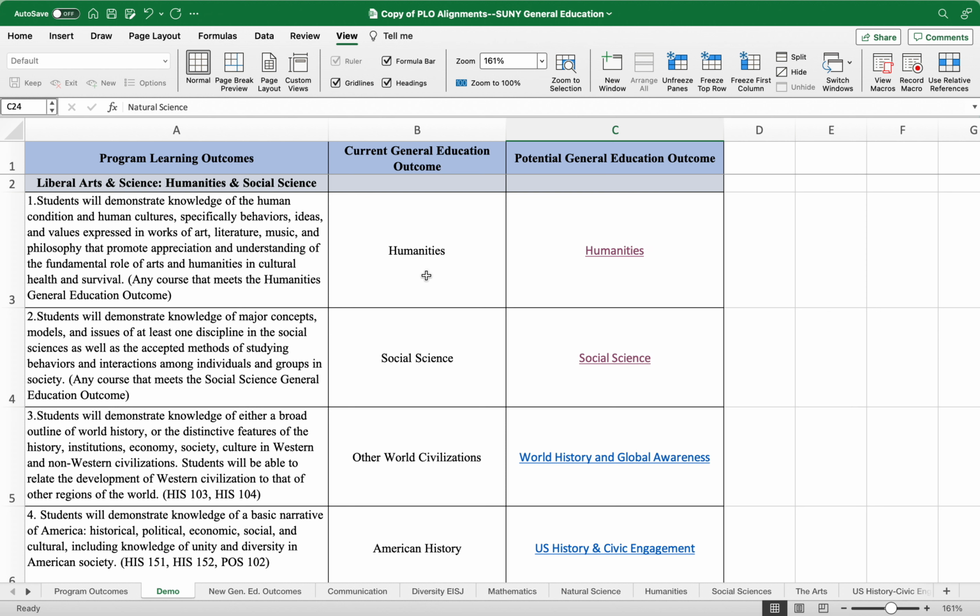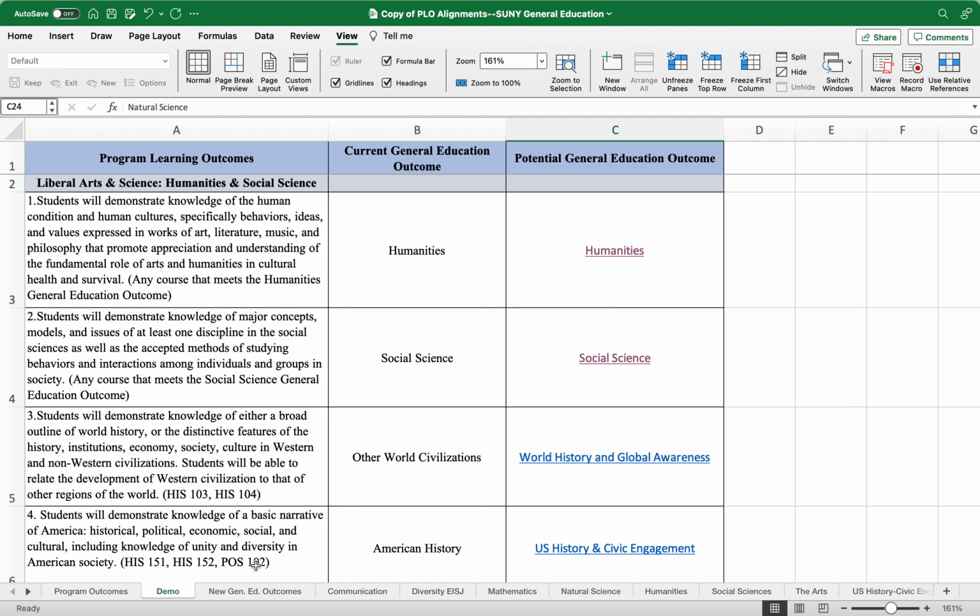So just a reminder that these new SUNY Gen Ed outcomes go into effect in the fall of 2023 for our transfer programs, our AA and AS programs, and then in the fall of 2024 for the AAS and certificate programs. So this is an Excel sheet that I created with a whole bunch of tabs. I'll go through it in just a second.